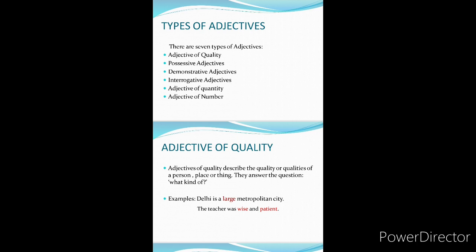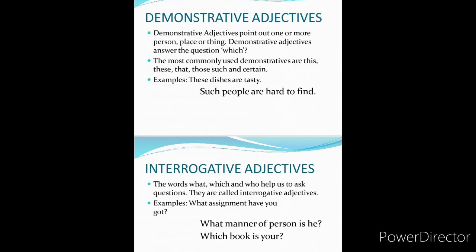For example, Delhi is a large metropolitan city. Here Delhi is the name of a place and large word is describing the Delhi, that it is a large city. So this is telling the quality of something, place or person. So it is adjective of quality. Next type of adjective is demonstrative adjective. Demonstrative adjectives point out one or more person, place or thing. Demonstrative adjectives answer the question which. Here one thing is important, that the most commonly used demonstratives are this, these, that, those, such and certain. For example, these dishes are tasty.